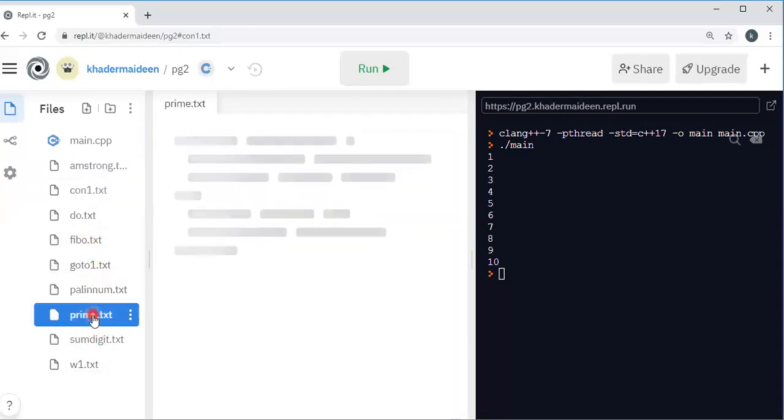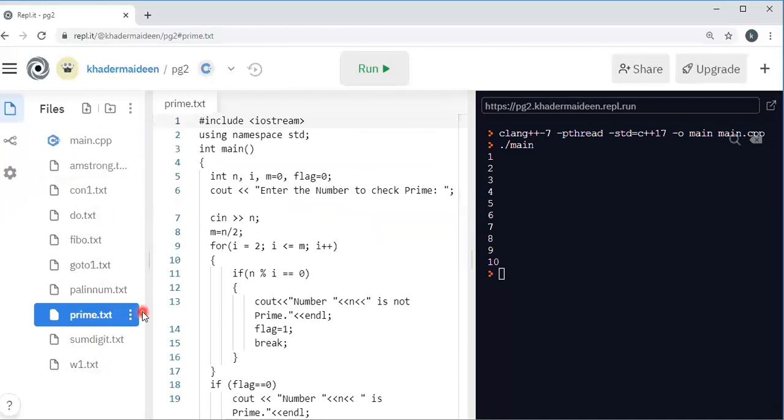Oh, let me see another example. Okay, this is the program to print whether a given number is a prime or not using for loop or while loop. We can use the for loop or while loop.